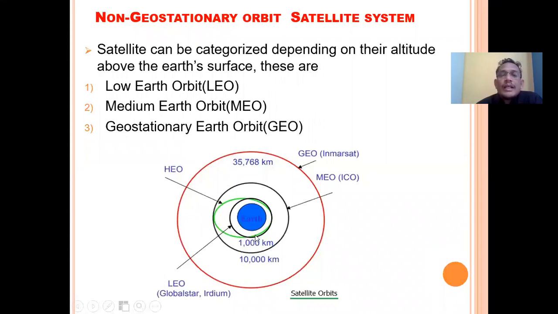Suppose this is the Earth. As I said in the previous lecture, the maximum height at which you can put a satellite is approximately 3600 kilometers. So this is the Earth, and this region, less than 1000 kilometers, is the LEO, the low Earth orbit. This is the HEO. Apart from that, this is the MEO, the medium Earth orbit. And this is called the geostationary Earth orbit. So these are the satellite orbits.